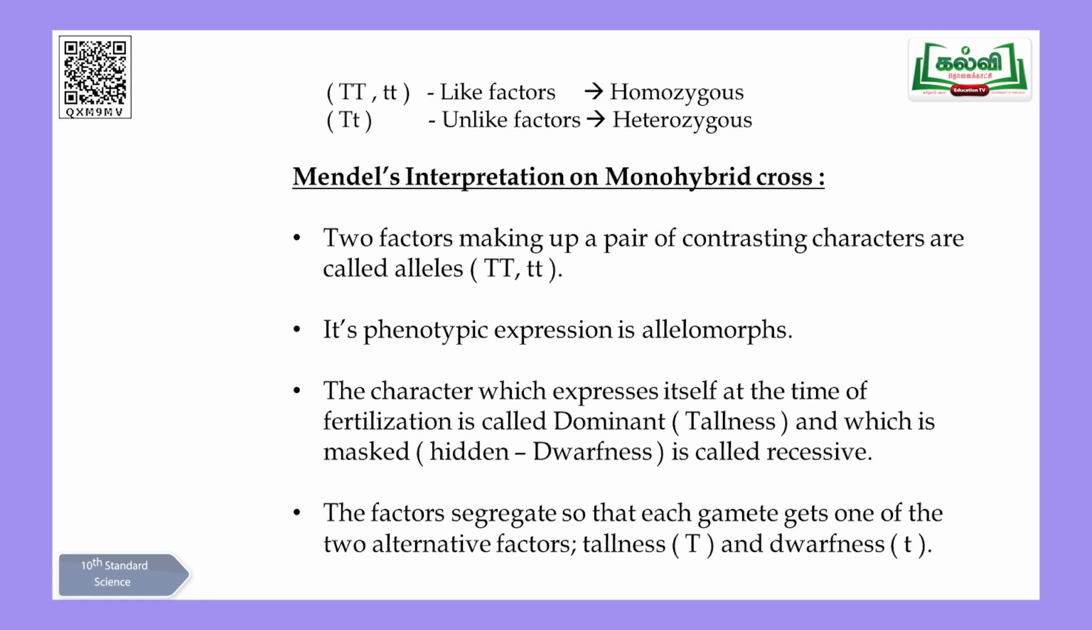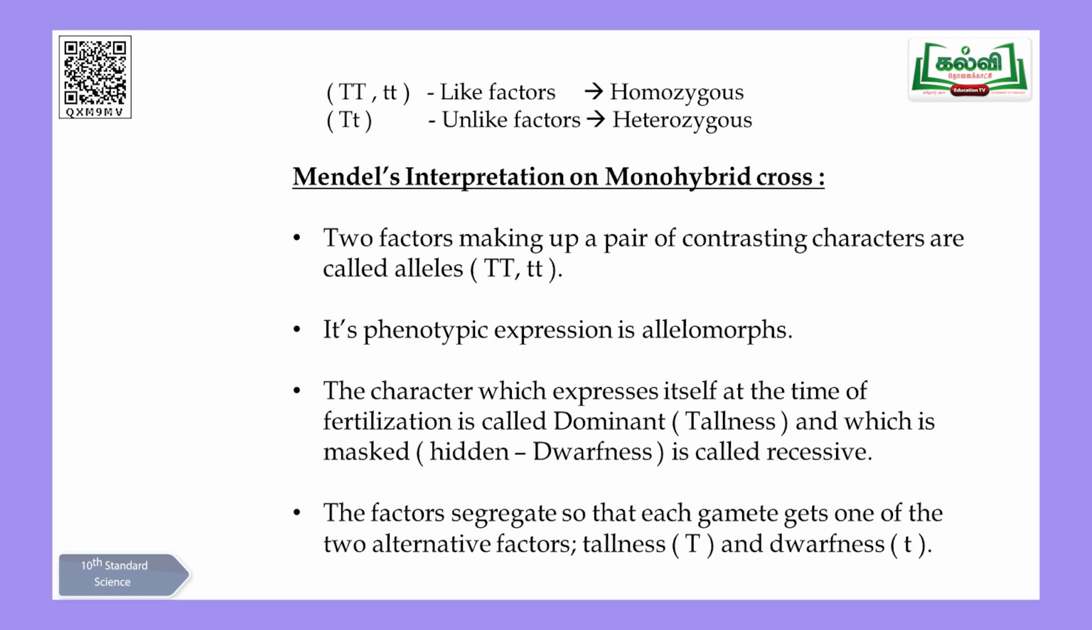Next, we will move on to 2 important terms. This I already explained to you in the beginning, homozygous and heterozygous. Capital T, tallness, homozygous, because both the genes are similar, alike genes, and unlike genes, capital T, small t, heterozygous. So, wherever you come across these terms in your textbook, you can remember this very well.